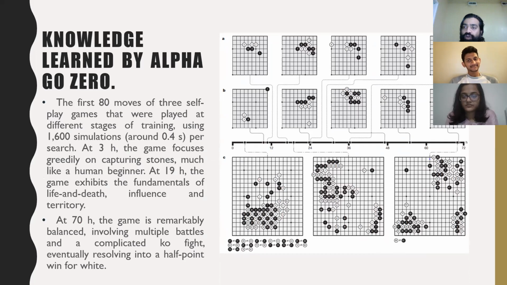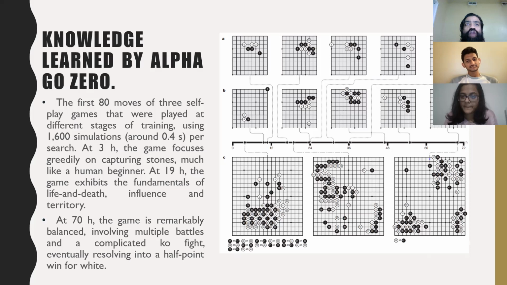So coming to the next slide, what we learned. We gained some knowledge about how AlphaGo works and how they implemented AlphaGo without human knowledge. Coming to this slide, it explains how AlphaGo rapidly progressed from entirely random moves towards sophisticated play, which shows some understanding of Go concepts. And one more thing: it discovered a remarkable level of Go knowledge by itself during the self-play training process.